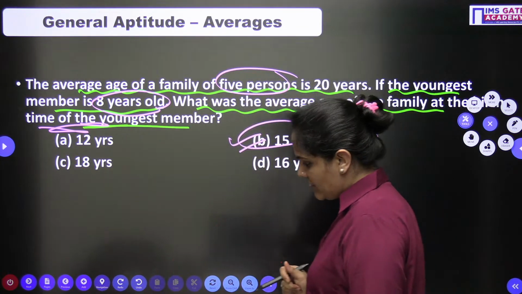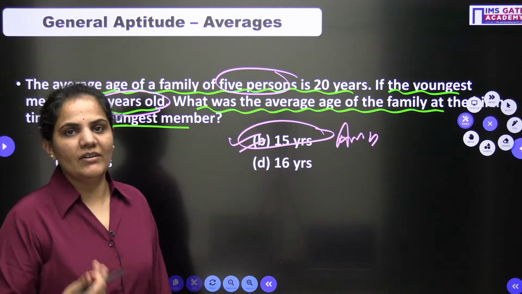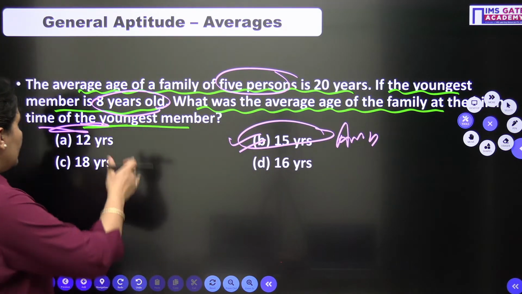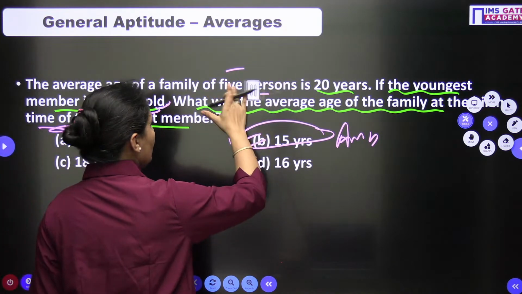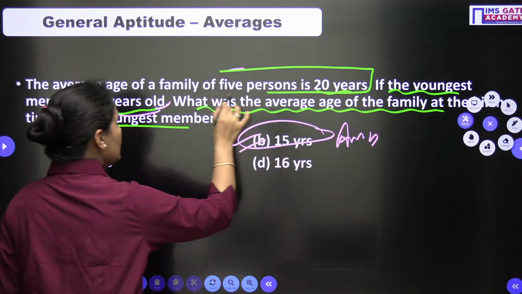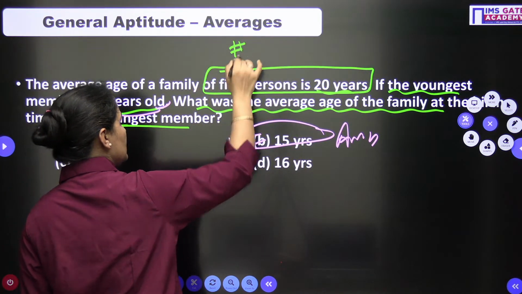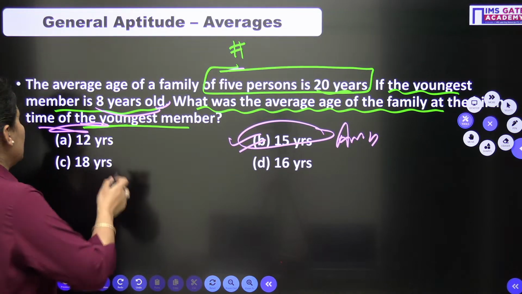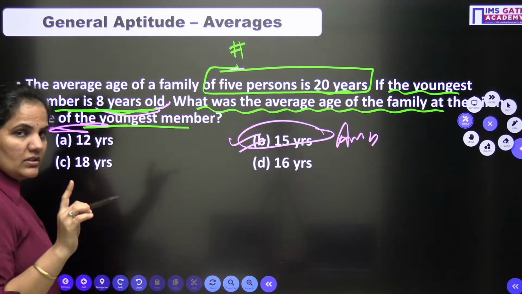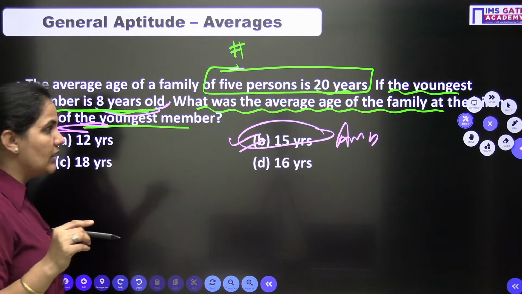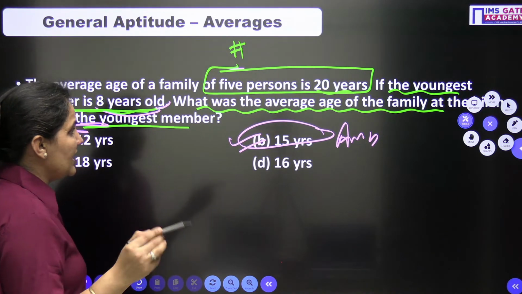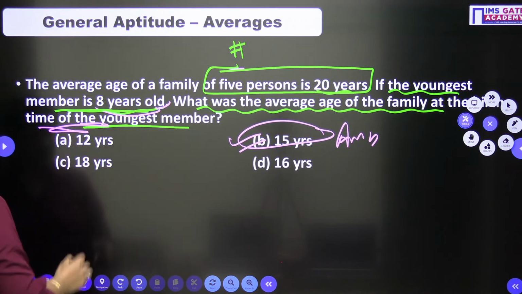So let's read the question again so that we can have a hint how to approach it. It is asking about the average age of the 5 persons. It is given to us that the average age of 5 persons is 20. The youngest member is 8 years old. What was the average age of the family at the birth time of the youngest member?